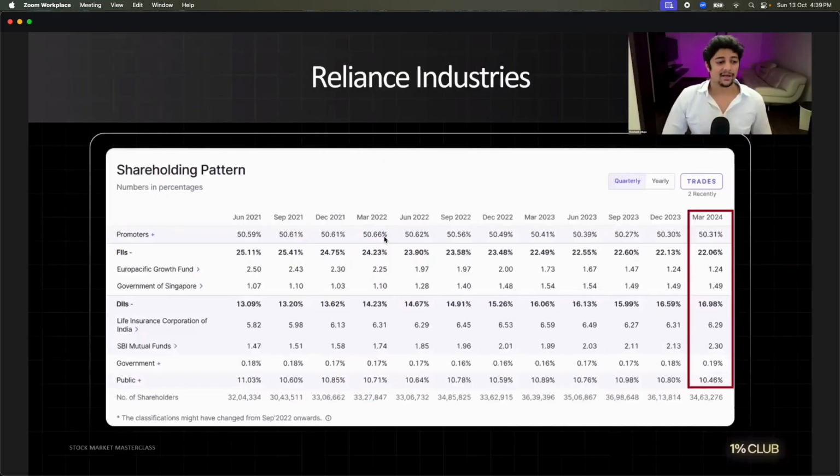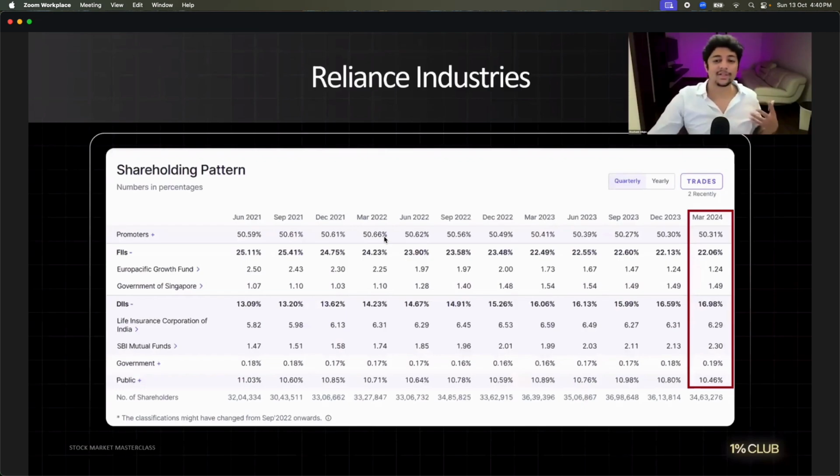After promoters, you will see another thing called FIIs. Do you know what FIIs are? FIIs are called foreign institutional investors. Basically, these are investors who are investing from outside of India, in dollars. They might be growth funds from Europe. As you see, there's a Euro-Pacific Growth Fund. Government of Singapore has 1.5% in Reliance. There might be so many hedge funds from the US investing in Reliance, right?